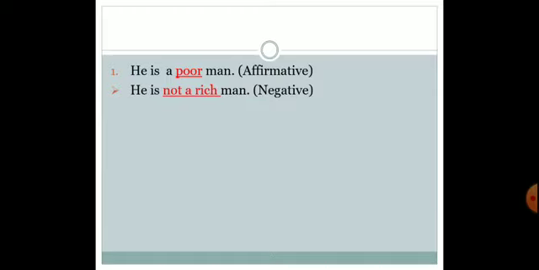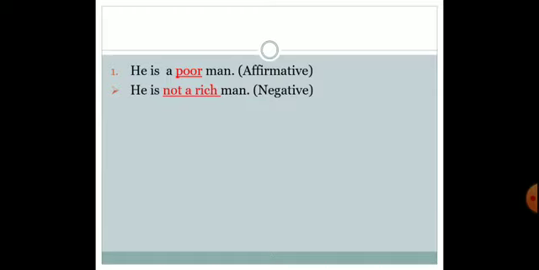So whenever you are changing from affirmative to negative, always remember that you are supposed to put a negation, that is no, not, never, nothing, nobody. And along with that you will be putting an opposite word. It means the statement should not change. The meaning of the sentence should remain the same.